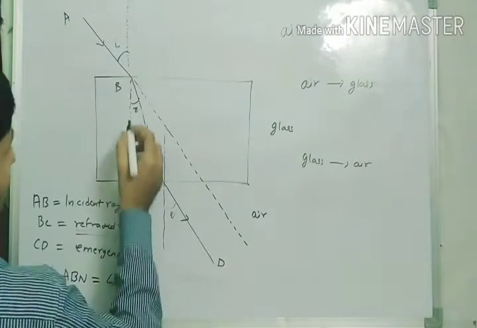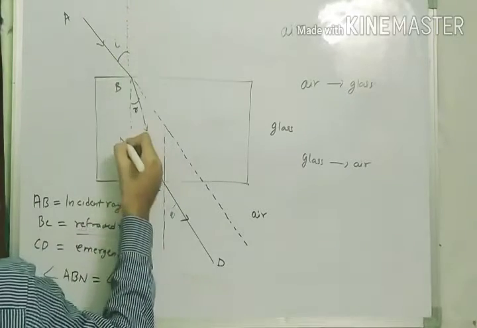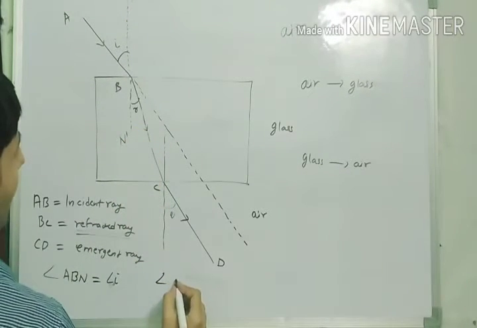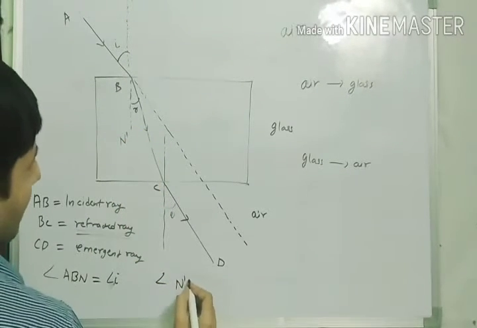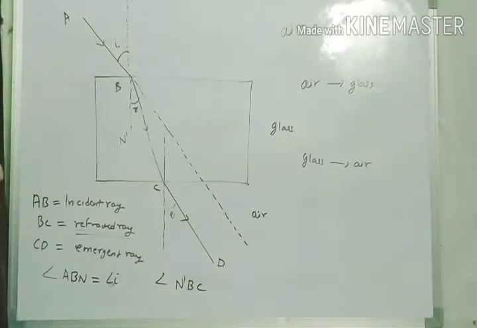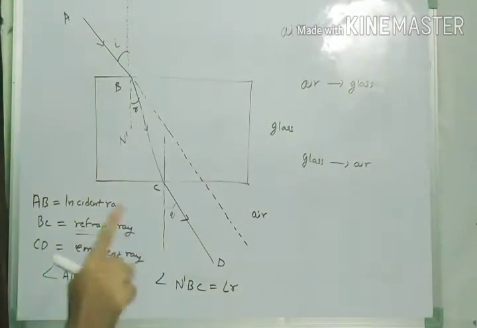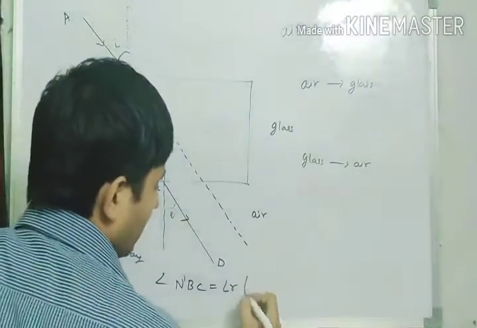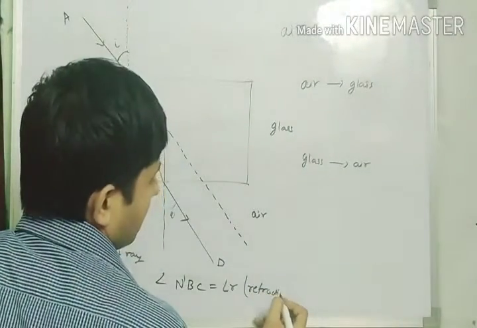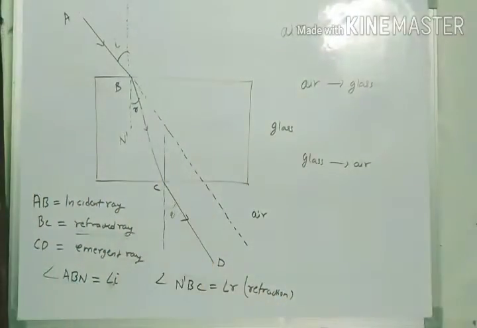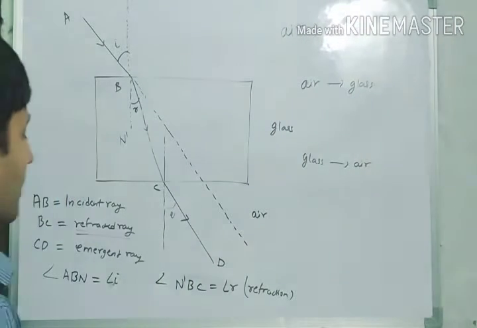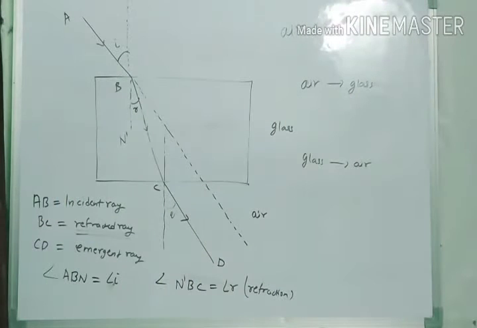Let me take N dash, so angle N dash BC is the angle R, which stands for angle of refraction, and this angle is called the angle of emergence. Just note in your copies.